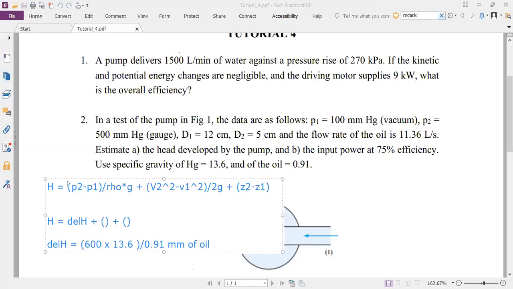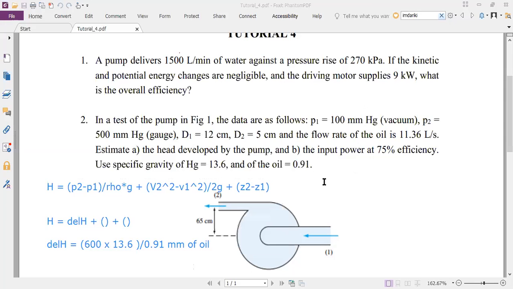Once you have capital H, that is your first part of the problem. The head developed by the pump will be whatever you solve for this capital H after putting in all the appropriate terms in this equation. Then the next question is the input power at 75% efficiency. In the previous problem, input power was given to you and you were asked to find efficiency. Here, you are asked to find the input power given that the efficiency is 75%. So it's the same thing. So eta equal to 0.75.